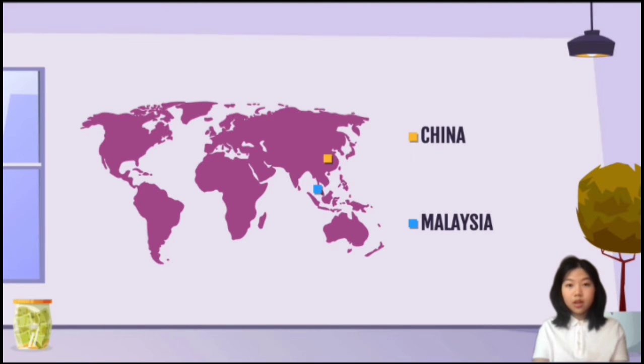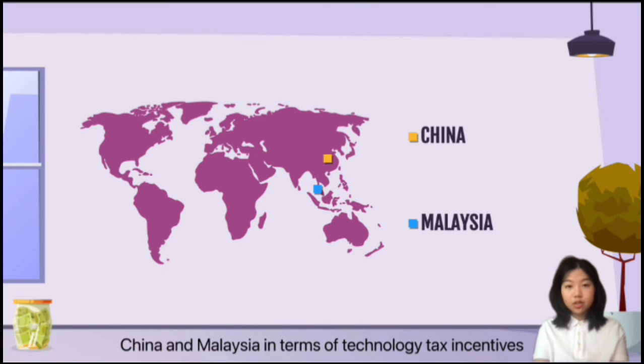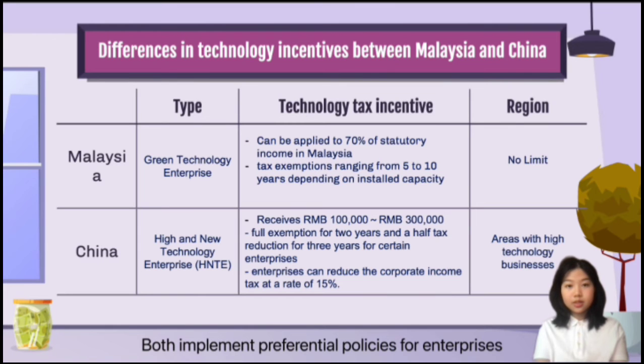Hi, I'm Ma Yurui. I'll talk about the two countries' differences in technology tax incentives. There are significant differences between China and Malaysia in terms of technology tax incentives. Both implement preferential policies for enterprises in the technology industry that meet certain conditions. But the tax incentives in China are mainly for certain areas with high-tech enterprises, for example cities with rapid high-tech development, such as Xinjiang City, Suzhou, and Shenzhen.